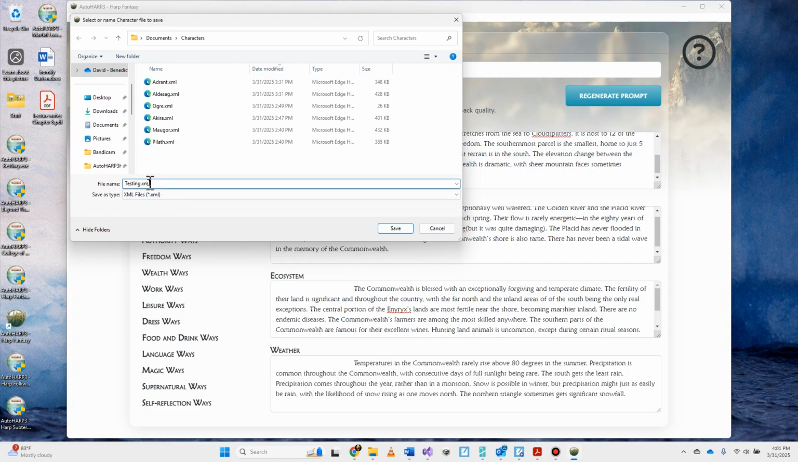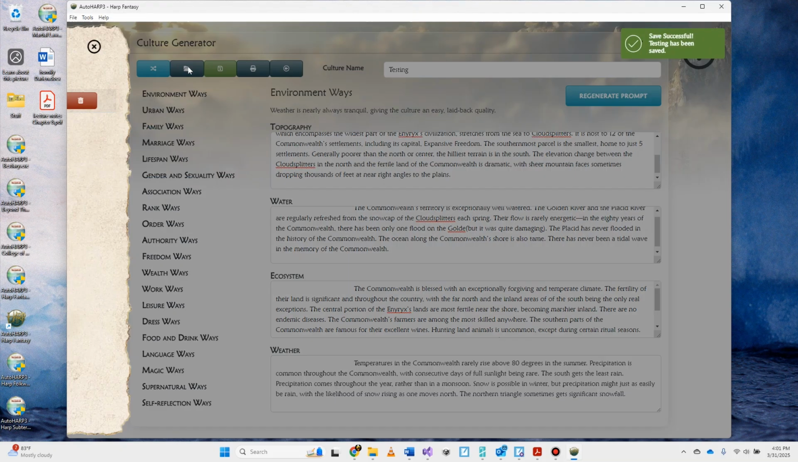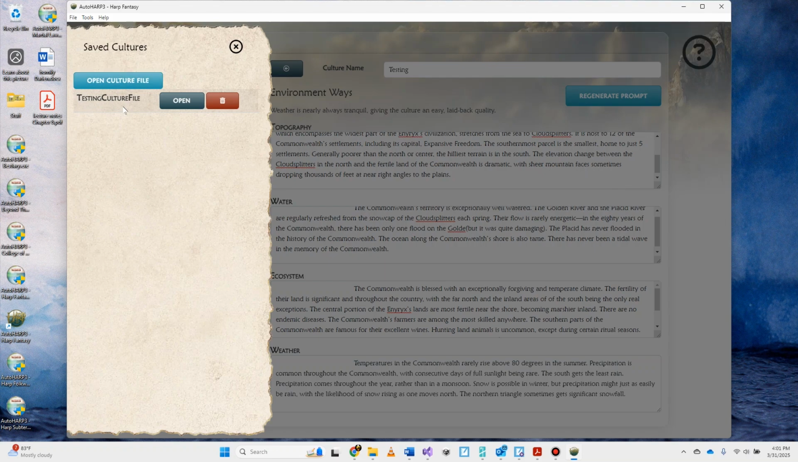So I'm going to say that this is going to be testing culture file. I just want to know that this is a culture file that I'm saving, not a character sheet. So I'm going to go ahead and save that. I'm also going to open this sidebar to show you that I have in fact saved that culture. And if I create another culture, I can save that as well, and it will show up here. If I keep creating a whole bunch of these cultures, I can open them up inside of this culture generator and look at them.